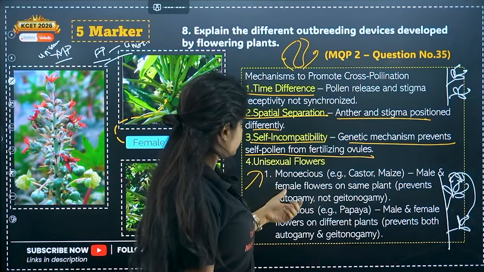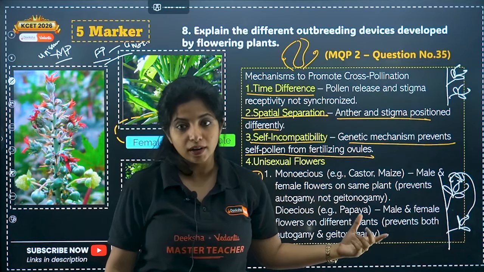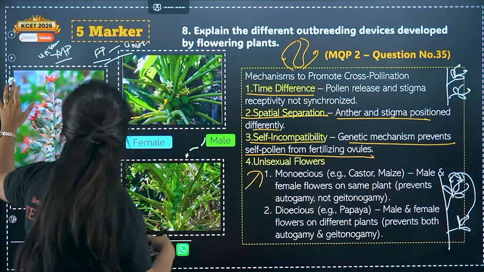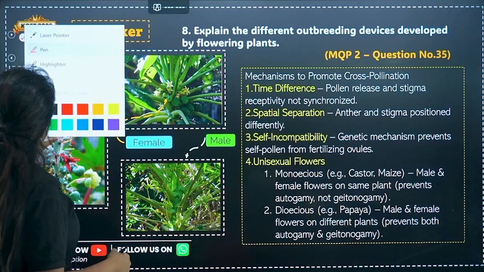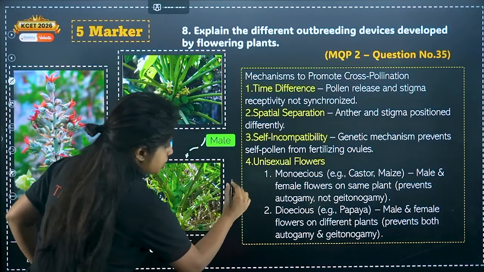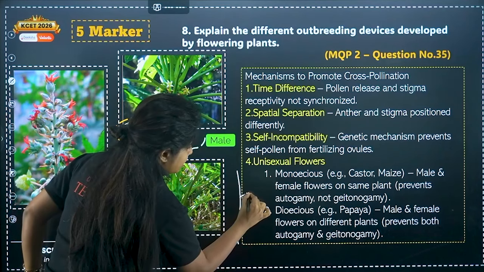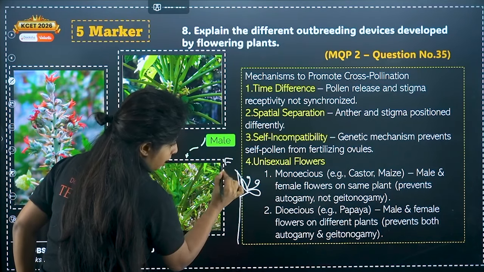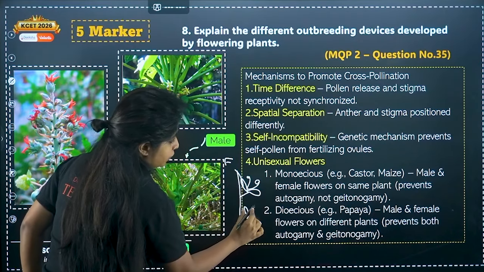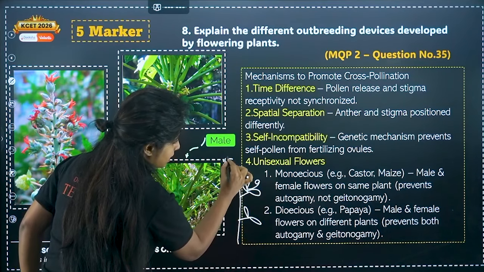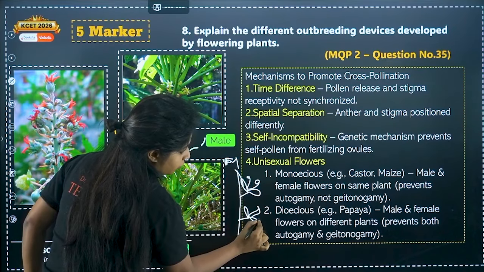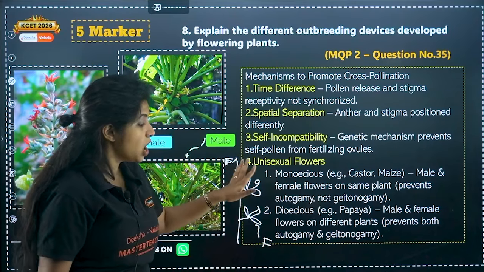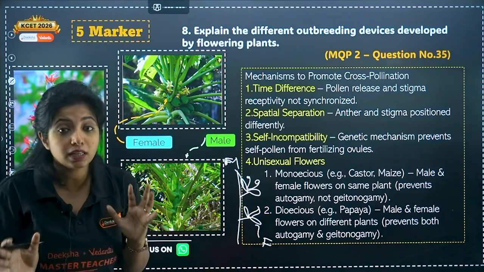Okay. Now over here, there is an example of monoecious plants as well. What do you mean by monoecious? Monoecious means basically they have sexes like this. Suppose this is a plant. There can be a flower which has just the female parts. There can be another flower which has the male parts. And over here you can have another flower which has the female parts. In that particular case, autogamy is prevented because it is not happening within the same flower.